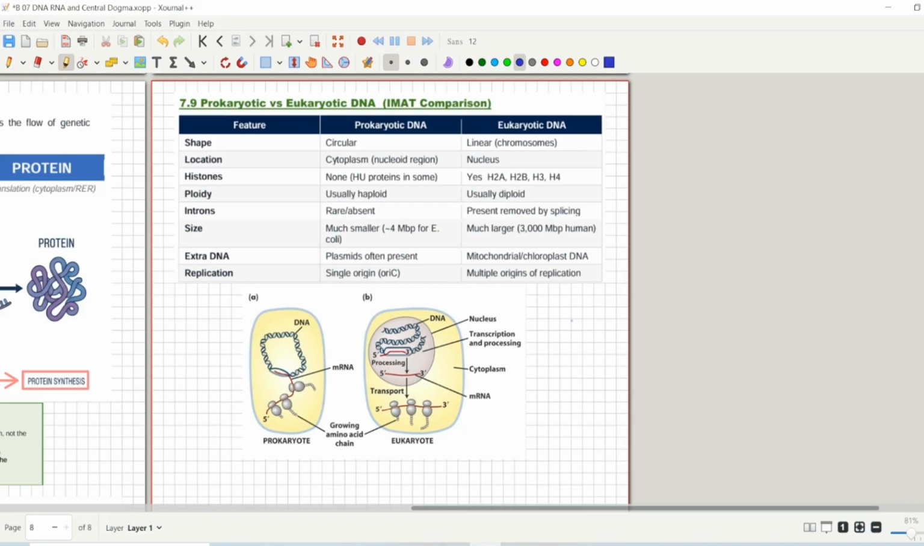So this was all about the first introductory lecture, and then we will move on to our next topic, which is going to be our replication, translation and transcription chapters. So that was all. Let's move on to the next topic, that is replication.